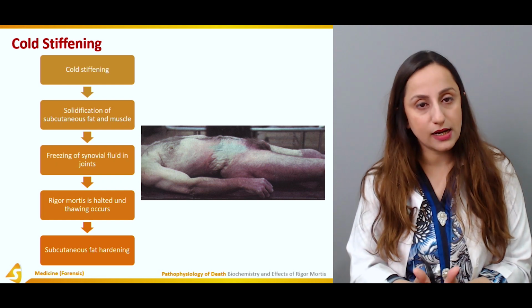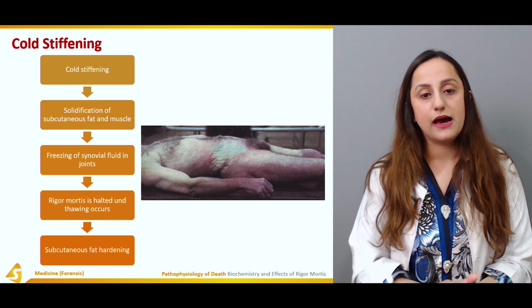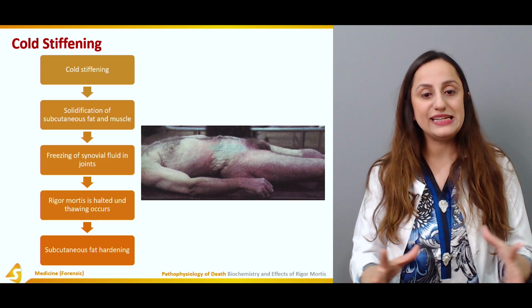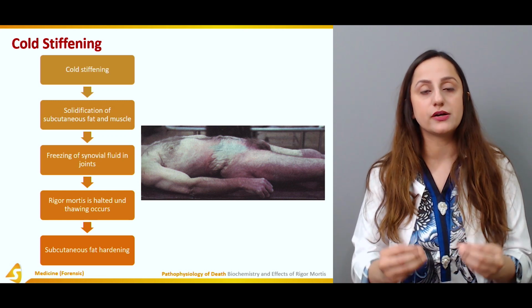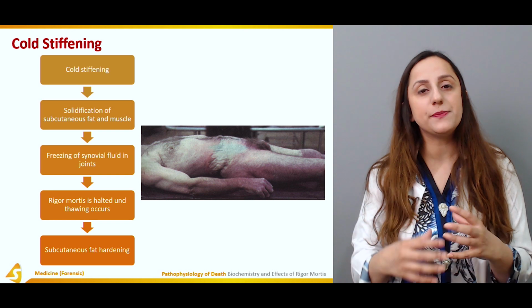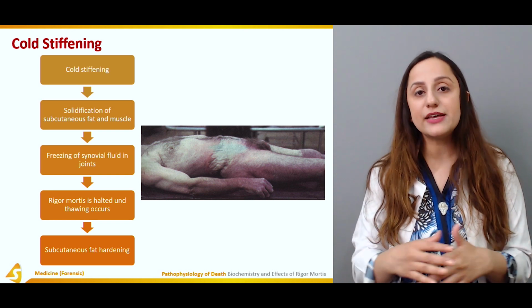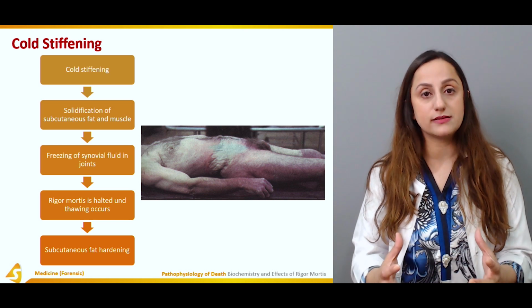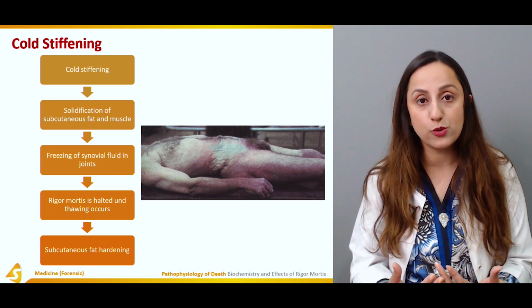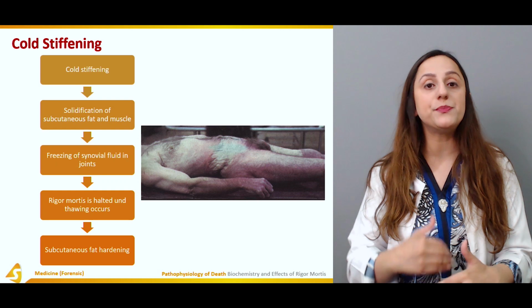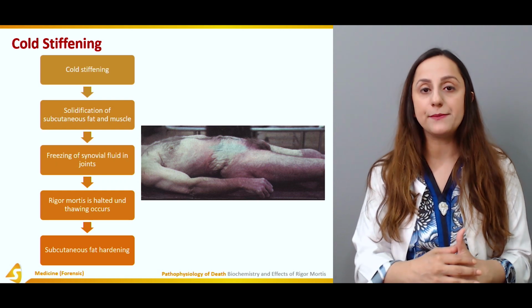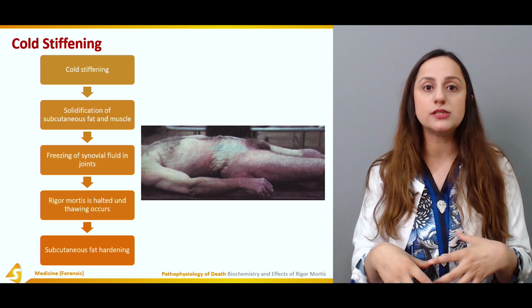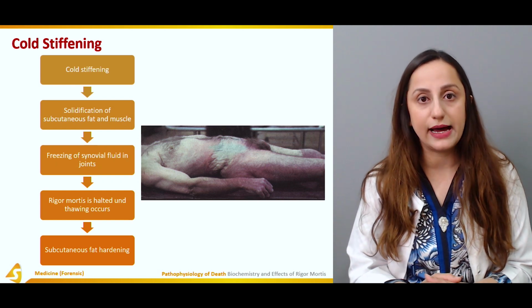So these confusing phenomena, cold stiffening, heat stiffening, and the cadaveric spasm, of course, can be confused with the rigor mortis. When we are dealing with the case of any unsolved crime, we can always keep in mind all of these related phenomena. There is never a clear picture when we are investigating such a case, and so we have to keep all these factors in mind. What were the environmental conditions in which the body was placed? And what were the predisposing conditions of the person? For example, if he's suffering from any disease, any malnutrition, or any starvation, we have to consider that in mind as well.